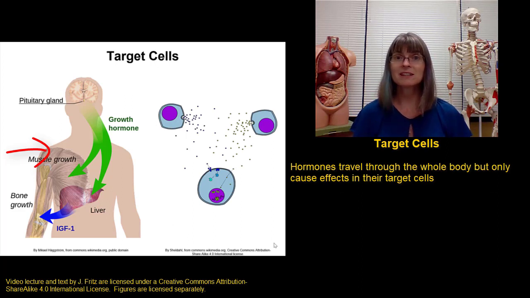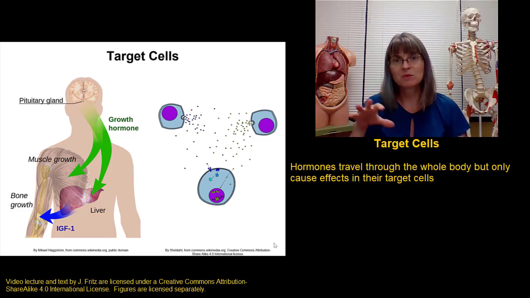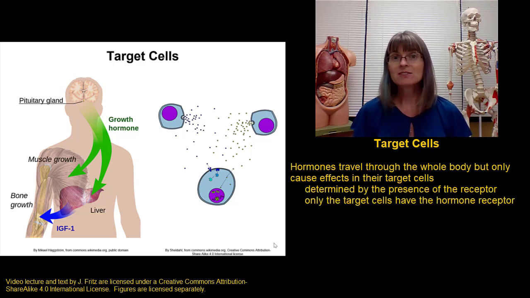Because hormones are released into the bloodstream, they travel to the whole body. Once a hormone has been released, it's going to end up everywhere in the body. But these hormones only affect their target cells, the specific cells that they are supposed to affect. The specificity of the hormone, how it only finds its specific target cells, is because of the receptor. Target cells for a certain hormone will have a receptor for that hormone. Cells that are not affected by the hormone will not have receptors for that hormone.